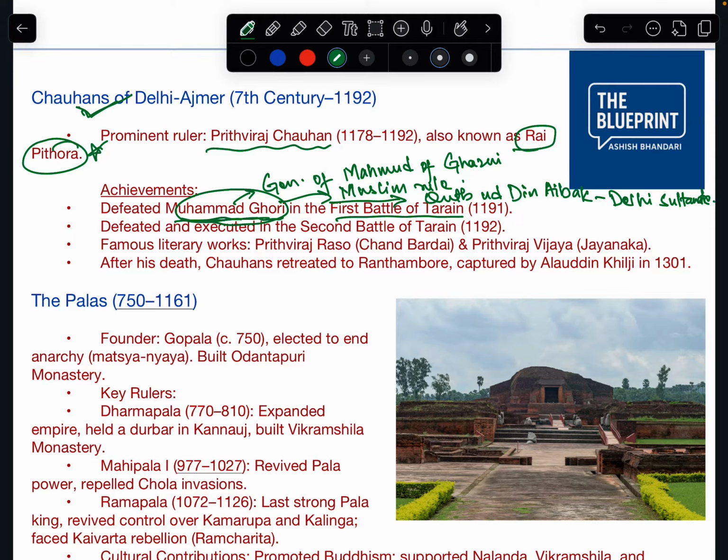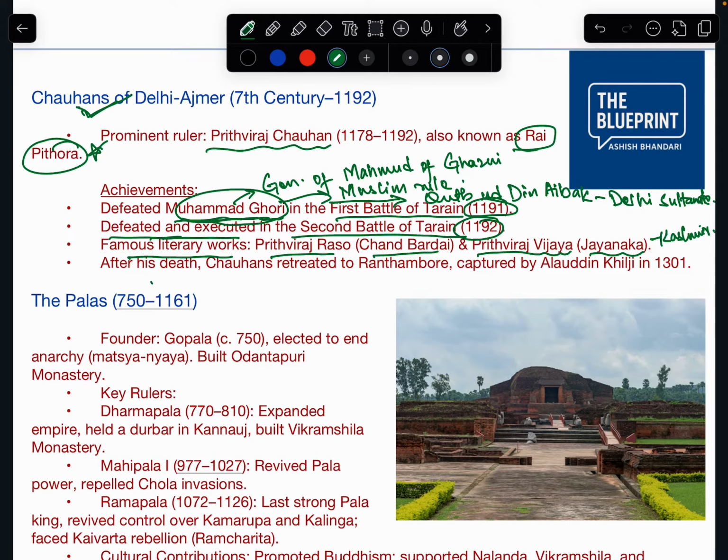Now, in the second battle of Terrain, Prithviraj Chauhan was defeated and executed. The second battle of Terrain happened in 1192; the first battle happened in 1191. Famous literary works: Prithviraj Raso by Chand Bardai, a famous writer, and Prithviraj Vijaya by Jayanak, who was from Kashmir.